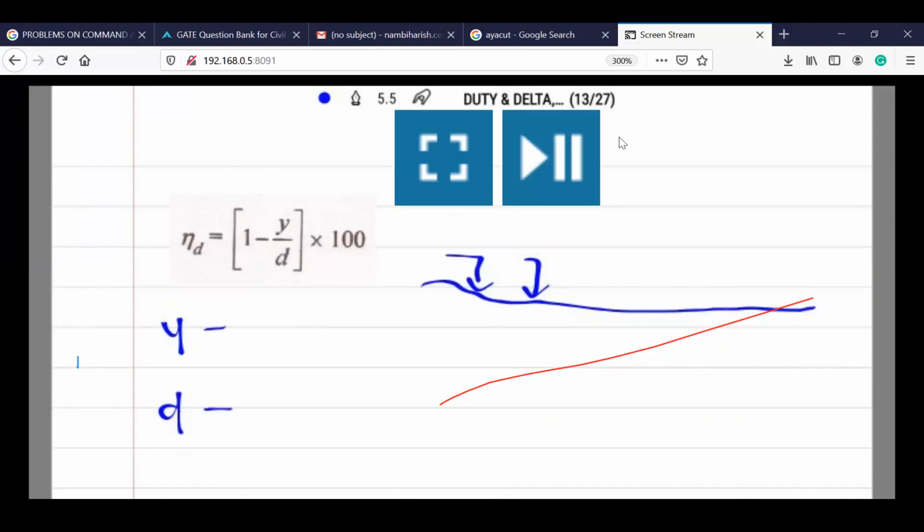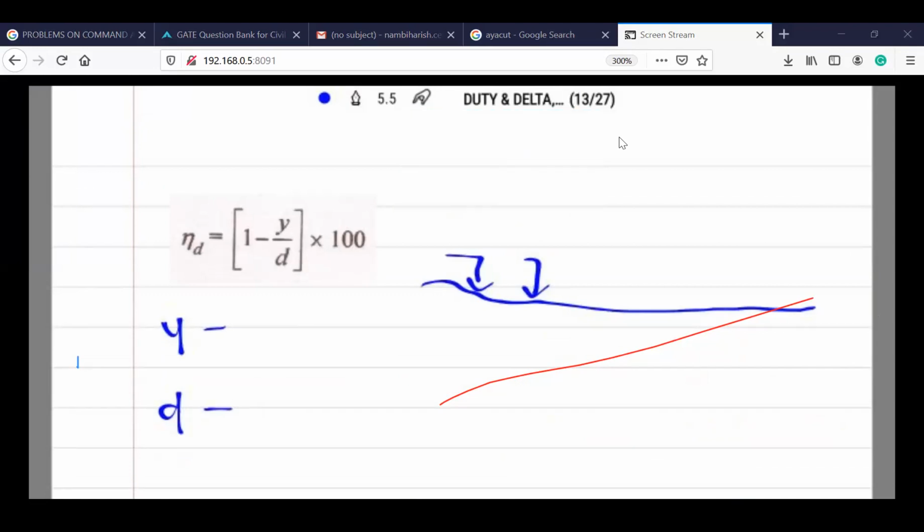Let me check, someone is messaging. No issues so far. Someone has raised a hand. Sai Krishna. Sai Krishna, now we can talk. You have been unmuted.